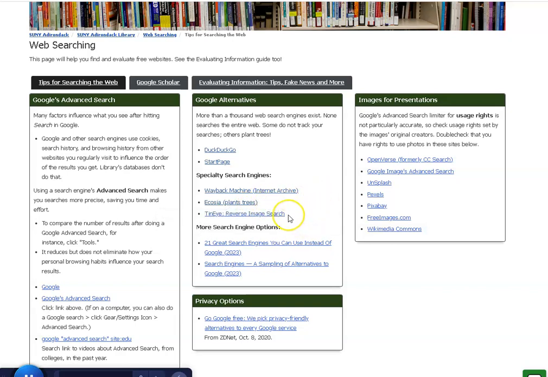This is a reverse image search. If you want more ideas, you can click these and just see some of the latest recommendations. Over here, if you need images for maybe a web page or a brochure or something like that, most of this information is available for you to use copyright free. Not all of it, so just double check the descriptions on each of the pages.